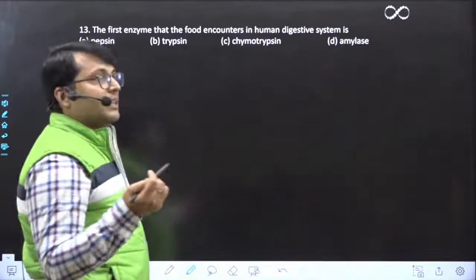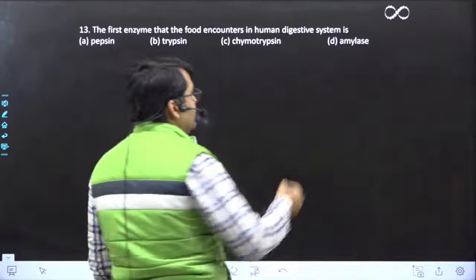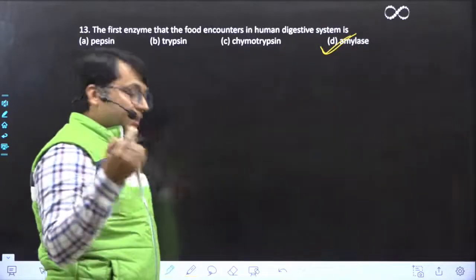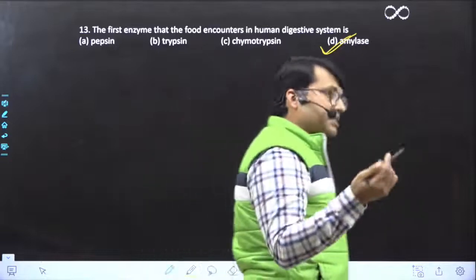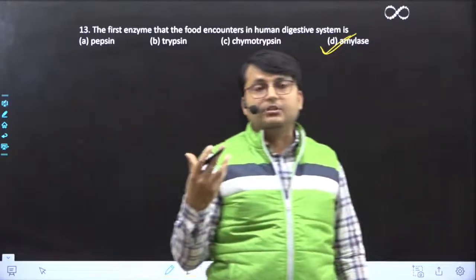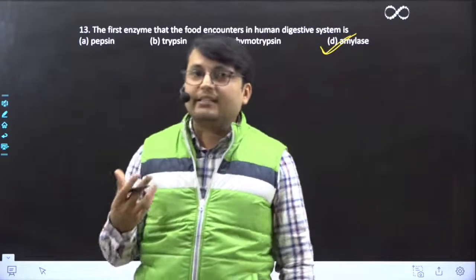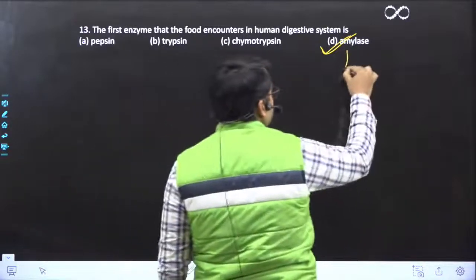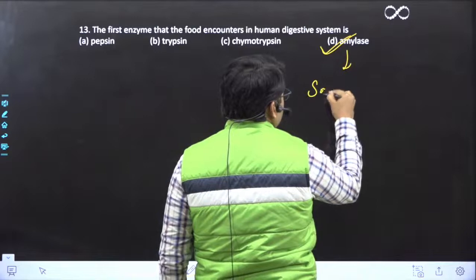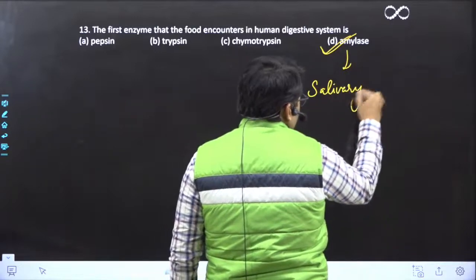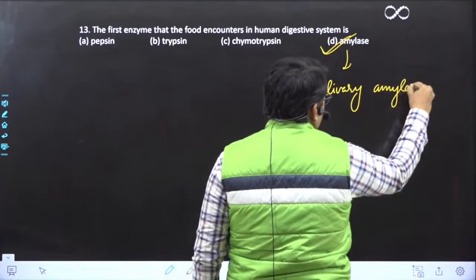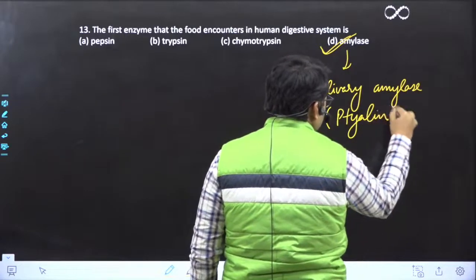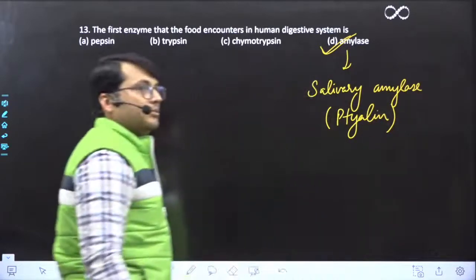अच्छा, यहाँ पे आप लोग आंसर बोल रहे हैं D, right? Yes, so you all are correct. D is the correct option. Why? Because digestion in human digestive system starts from your buccal cavity with the help of salivary amylase, that is also known as ptyalin, right? तो ये किस एंजाइम की बात कर रहा है? ये बात कर रहा है salivary amylase की, okay? जिसको हम लोग commonly क्या बोलते हैं? Ptyalin enzyme. Great, very good to see that.